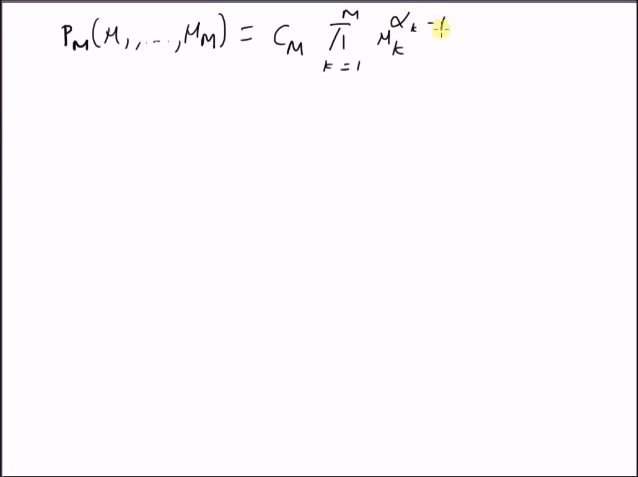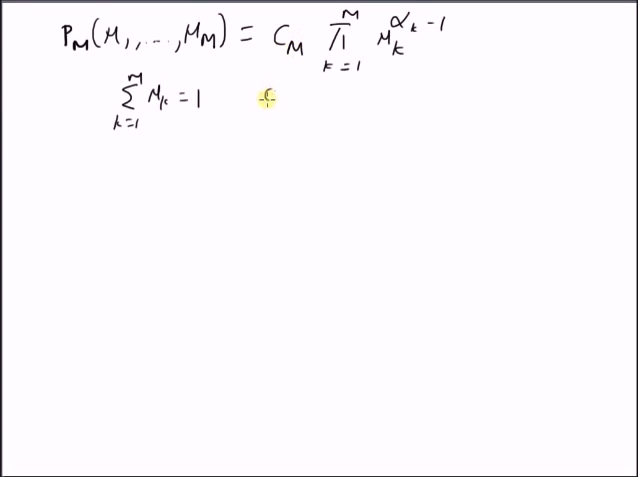The multinomial distribution Pm of mu1, comma up to mu m is equal to a normalizing factor Cm multiplied by the product of mu k power alpha k minus 1, where mu k is a random variable and whose sum, that is k equal to 1 to m of mu k, is 1. So the sum of all these variables is always going to be 1.